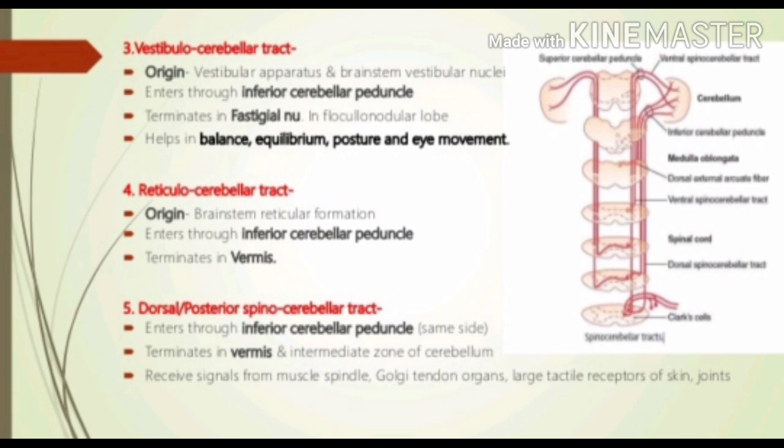Fourth, reticulocerebellar tract. It originates in the brainstem reticular formation, enters through the inferior cerebellar peduncle, terminates in the vermis. Fifth, dorsal spinocerebellar tract enters through the inferior cerebellar peduncle of the same side and terminates in the vermis. Receives signals from muscle spindles, Golgi tendon organs and tactile receptors.